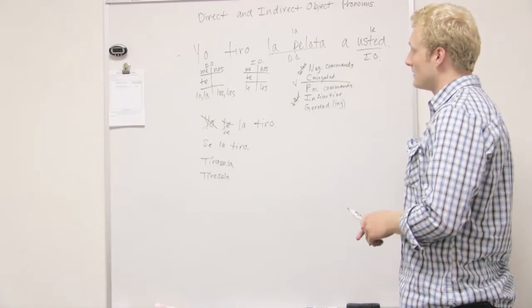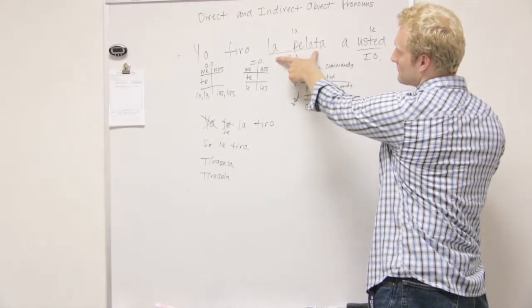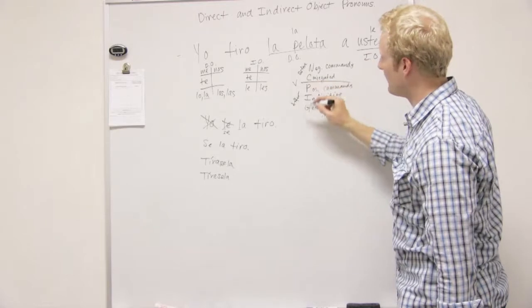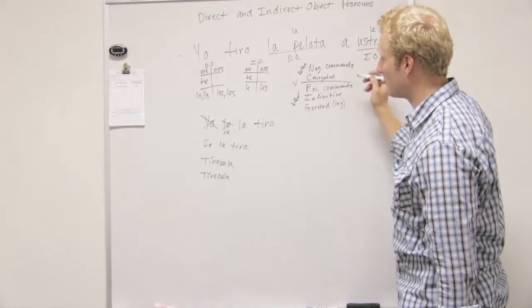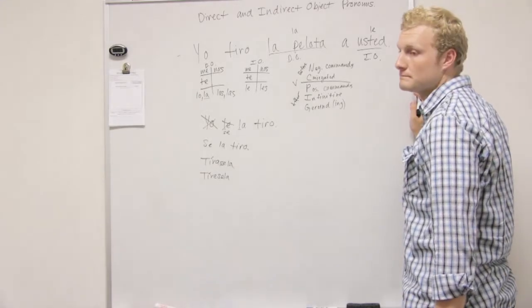But that's basically it. You use the pronouns to simplify the sentence, and this NC-PIG rule is used to know where to place the pronouns. Any questions?